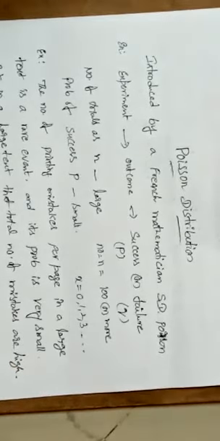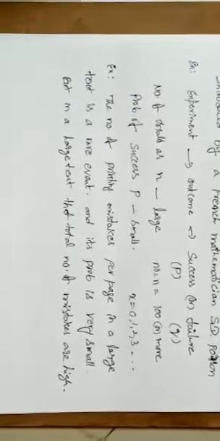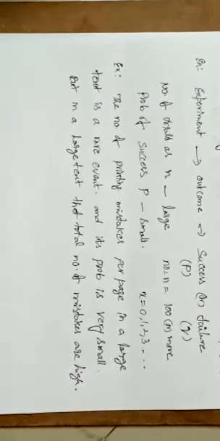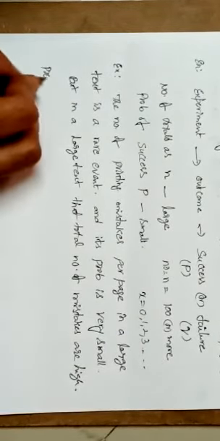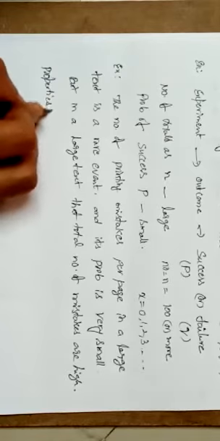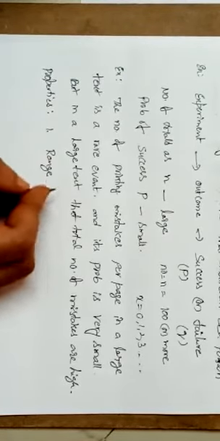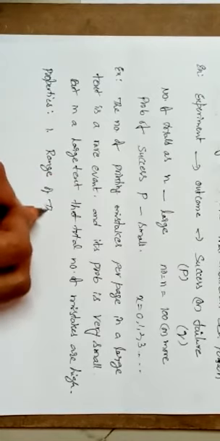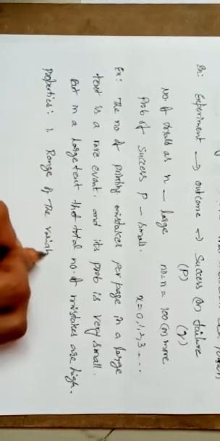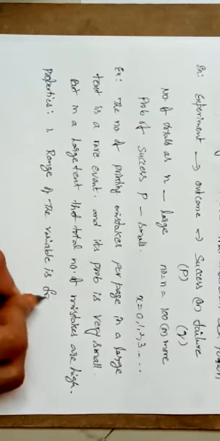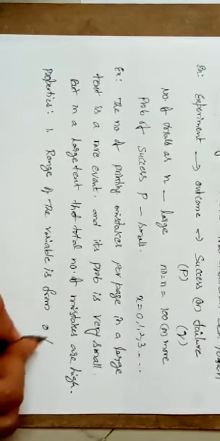Now coming to the next point, that is properties. The first property is that the range of the variable is from 0 to infinity.